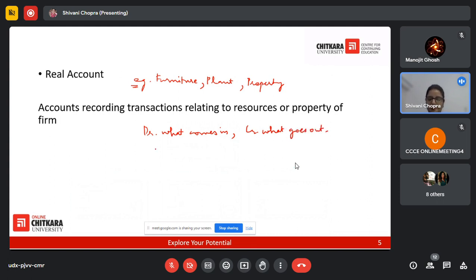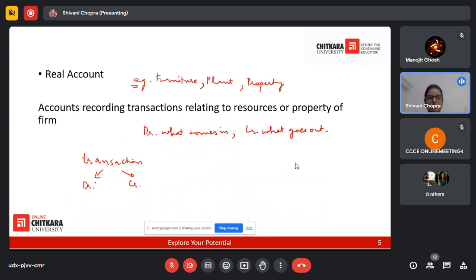Considering that this financial accounting is your first interaction with the accounting subject, I would like to recall here that every transaction is recorded on the basis of the double entry system. When we talk about the double entry system, we are referring that for every transaction, we'll be recording two aspects of the transaction. So there is a transaction, and we'll have two aspects of that transaction. One is the debit one, another one is the credit one.